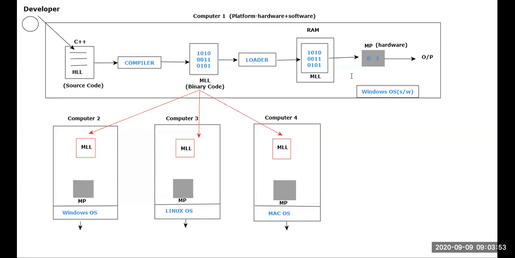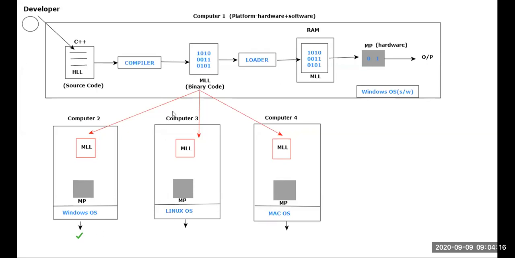If a program is compiled in one operating system, then it has to be executed in the same operating system. You cannot execute it in a different operating system. That means if you're generating this machine level language code using the Windows operating system, you have to execute that piece of code only using the Windows operating system. That means you'll be getting the output only in computer 2.